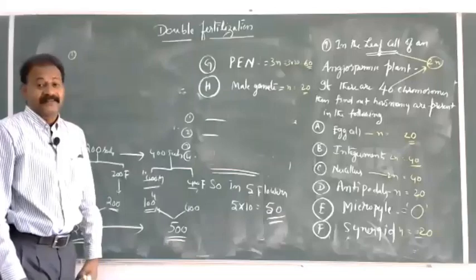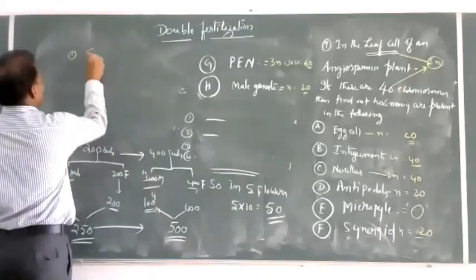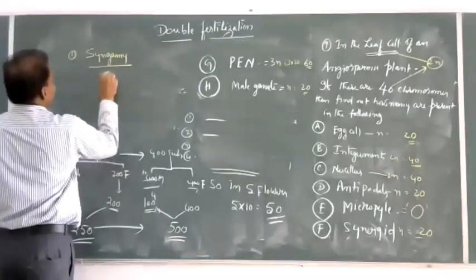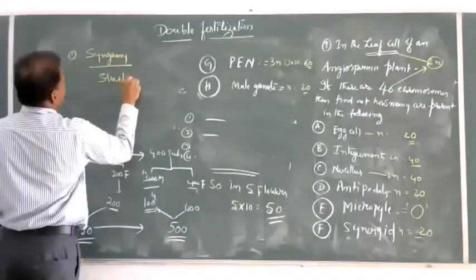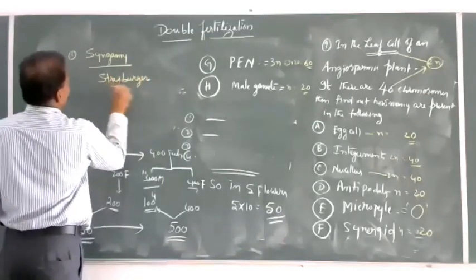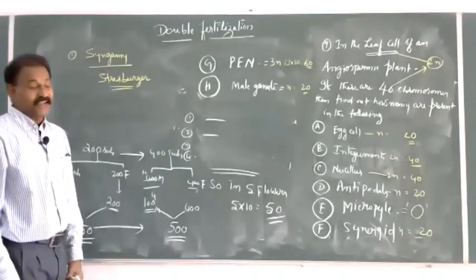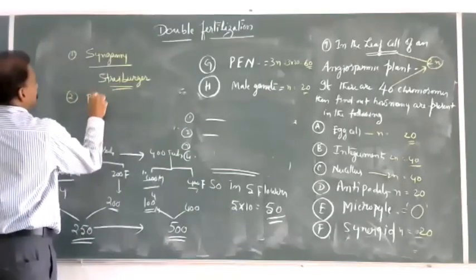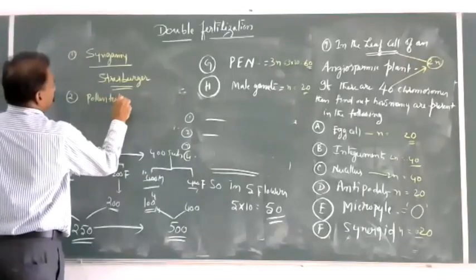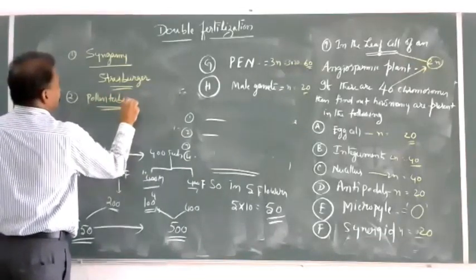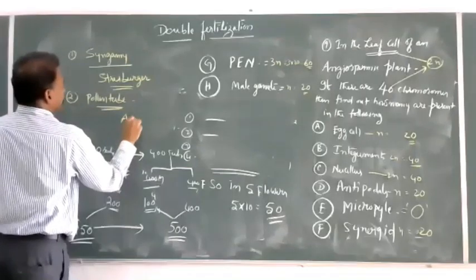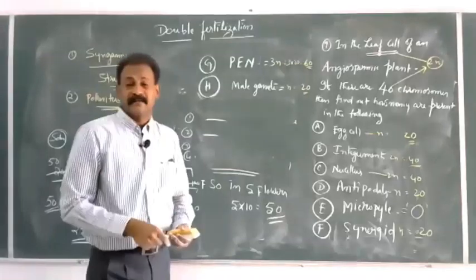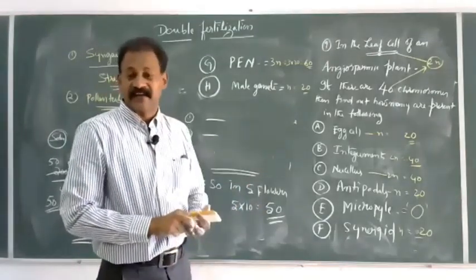Out of the NCERT textbook, syngamy was discovered by Strasburger. Who discovered pollen tube growth? It was discovered by Amici. Like that, a few questions are there. To the best of my knowledge, in the coming classes we will try to see them.